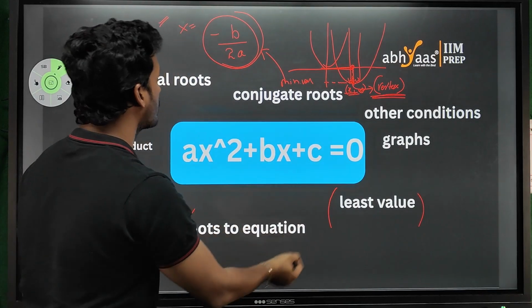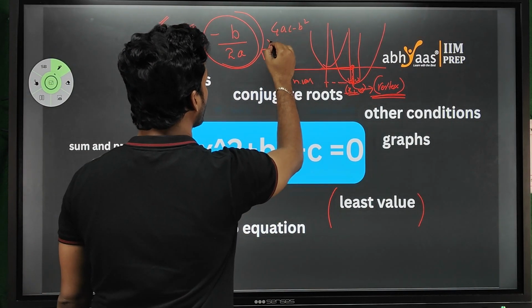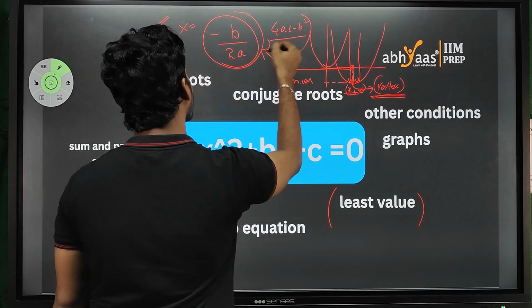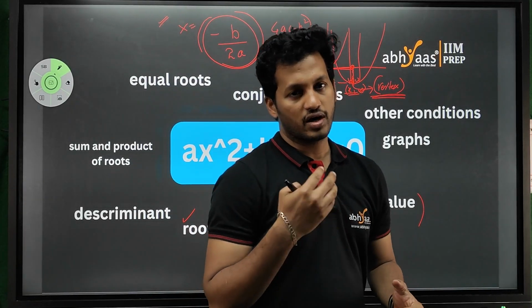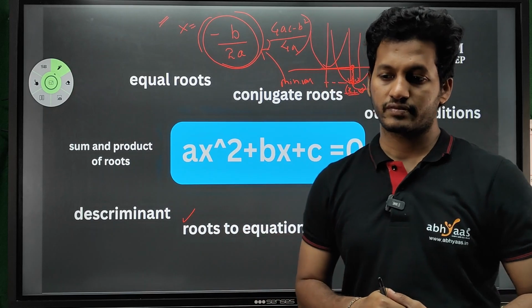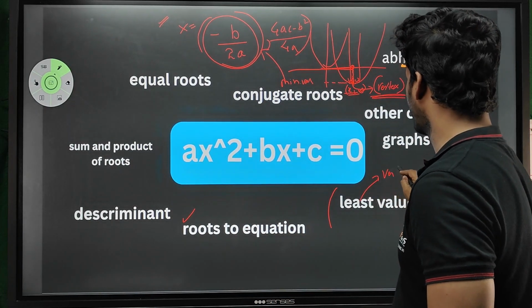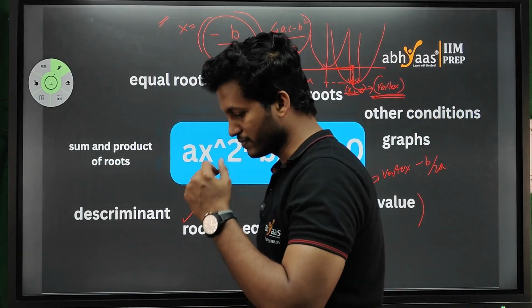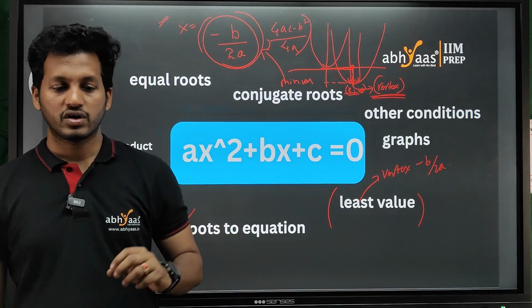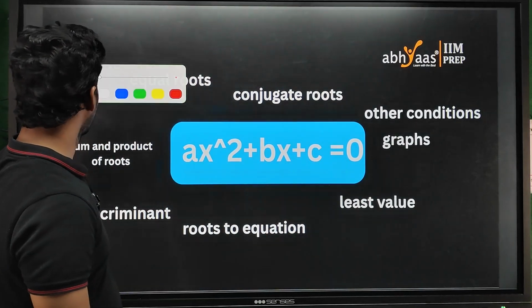But if they ask for the coordinate, what is next? 4ac minus b square by 4a is the complete coordinate. But a minimum value is nothing but the vertex of the parabola, which is minus b by 2a. That's a simple thing.